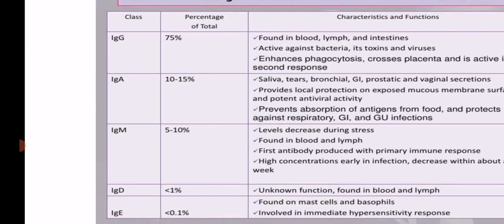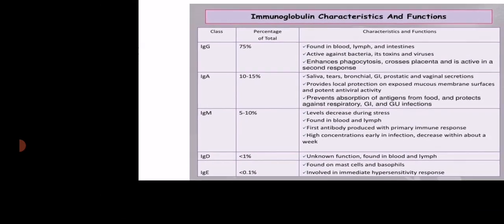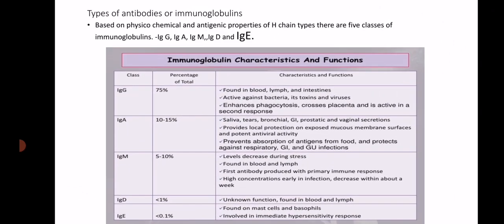The next antibody is IgE. It also has a very small percentage, less than 0.1% only, but it is mainly involved in the immediate hypersensitivity response. So whenever there is an allergic reaction, antibodies are developed, and the antibodies which are responsible for allergy are IgE antibodies. So this is the chart which shows you the classes of immunoglobulins and their functions and characteristics.